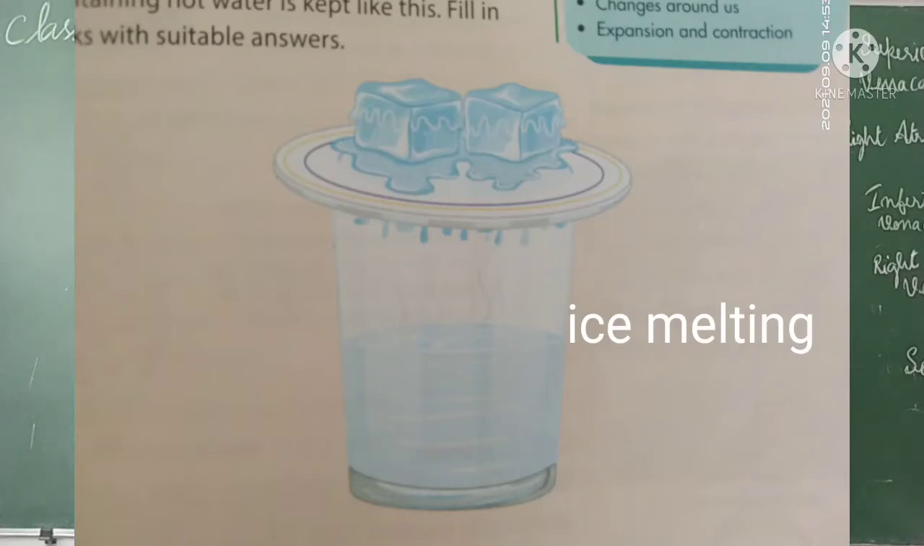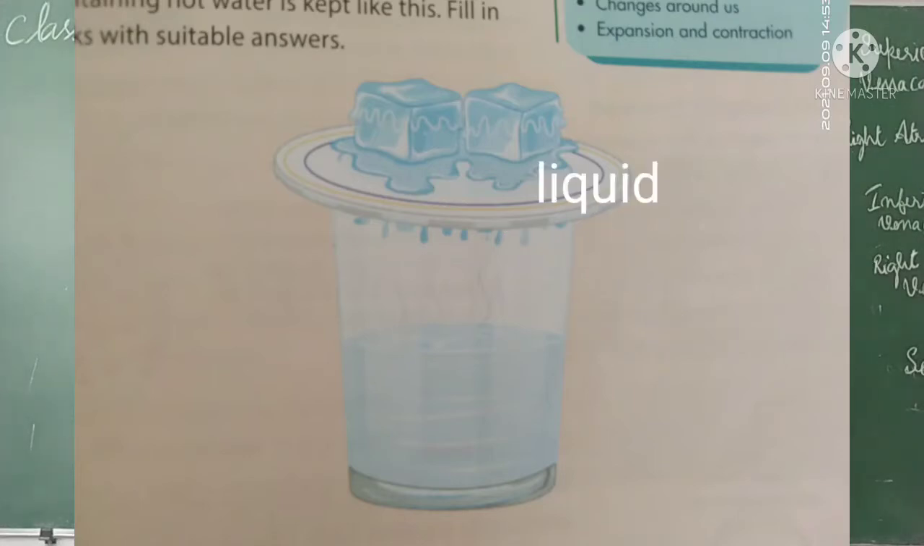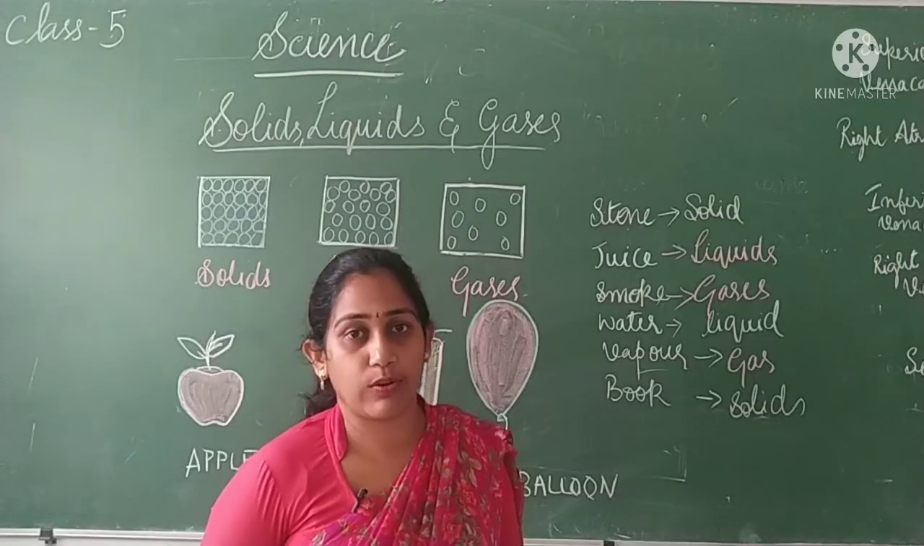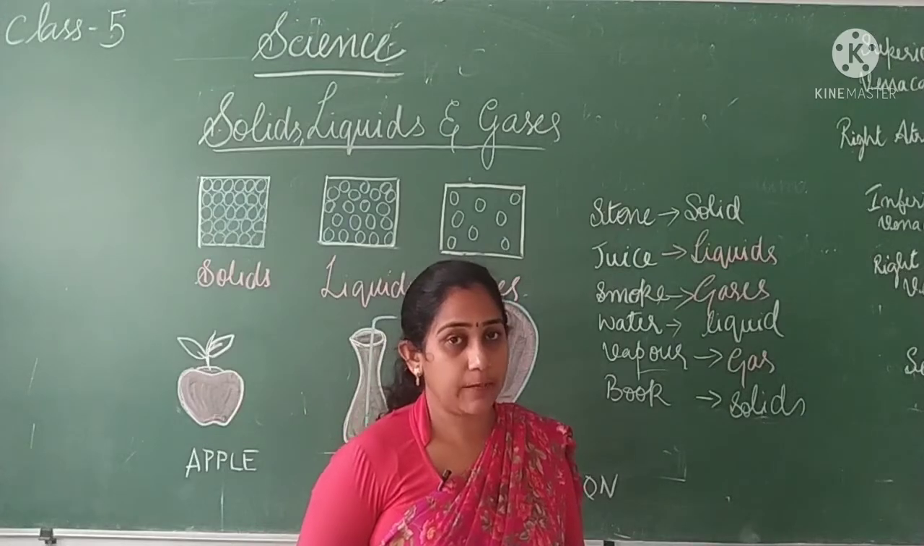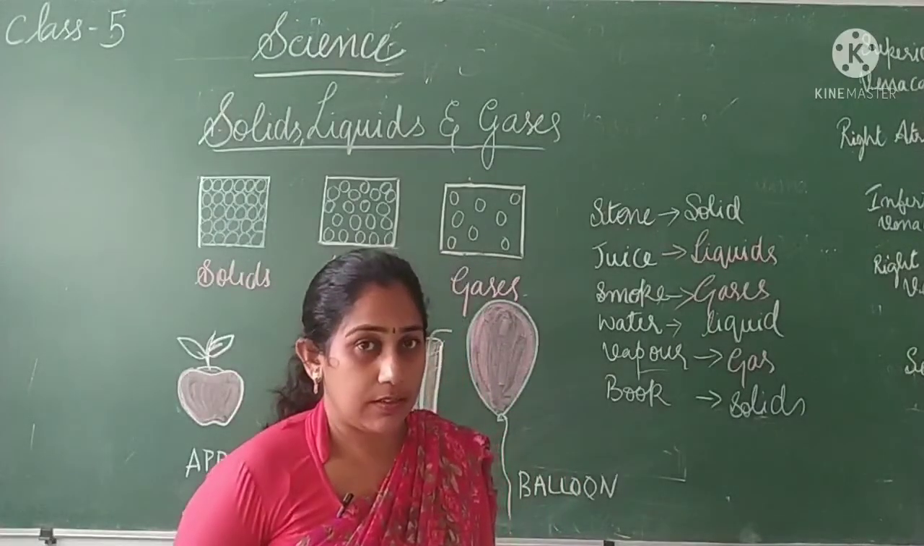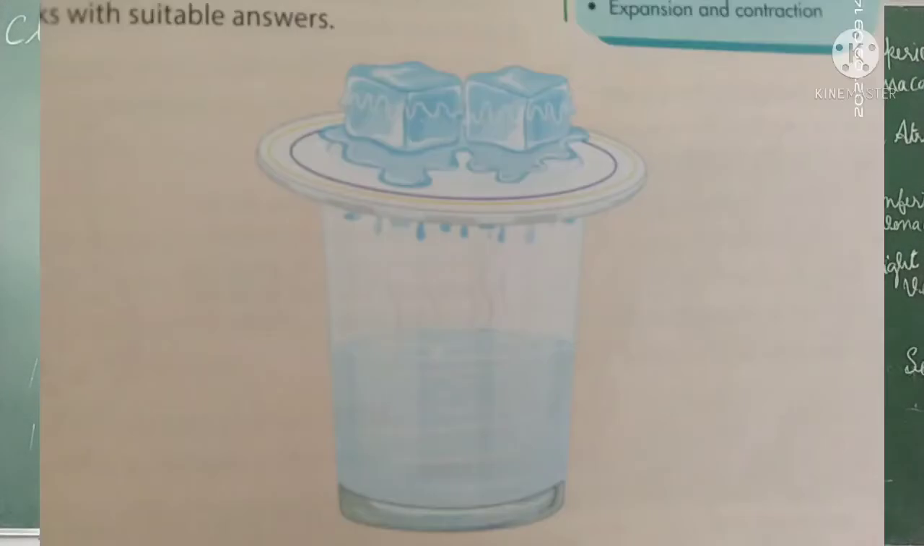It is liquid, right? Which can flow is liquid. When it was solid, was it flowing? It was not flowing. Ice cannot flow, whereas when the ice melts, it can flow. So that means when it is in ice form, it is in solid state. When it is in melted form, it is in liquid state.